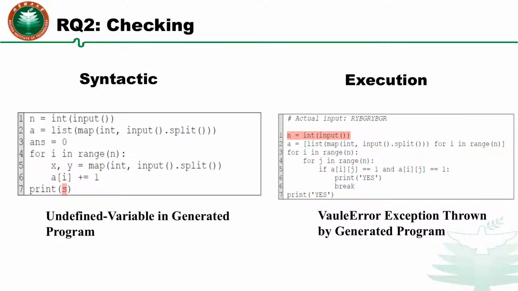Our checking is carried out from 2 angles: syntactic and execution. Syntactic checking is static checking using a compiler, while execution checking is dynamic checking run with test cases.